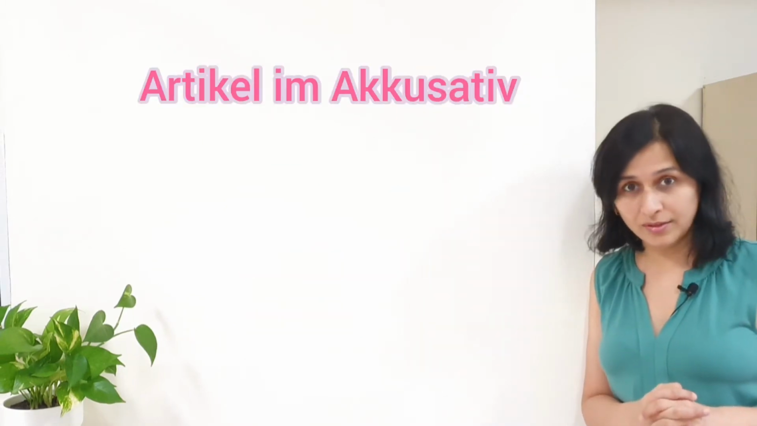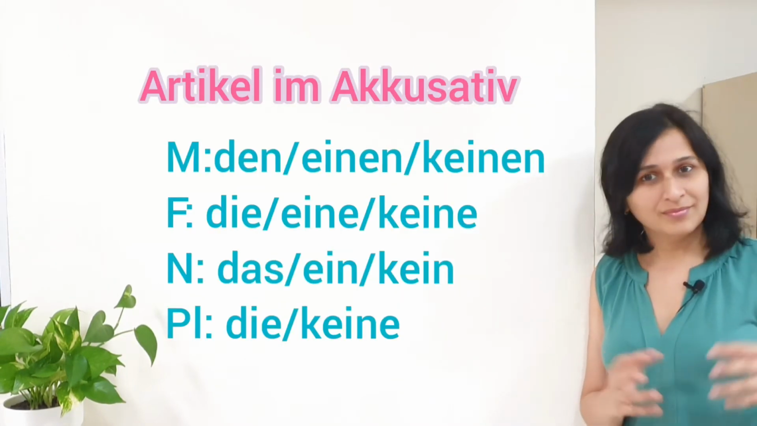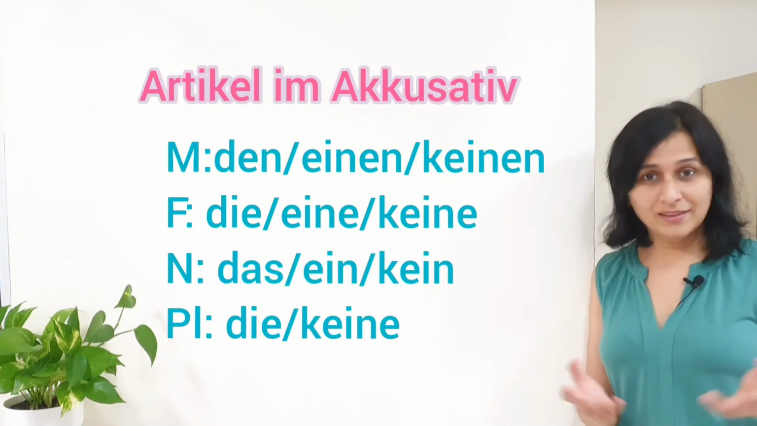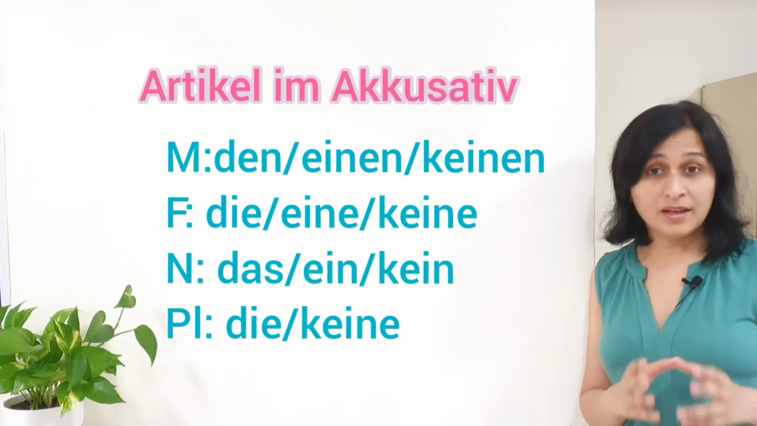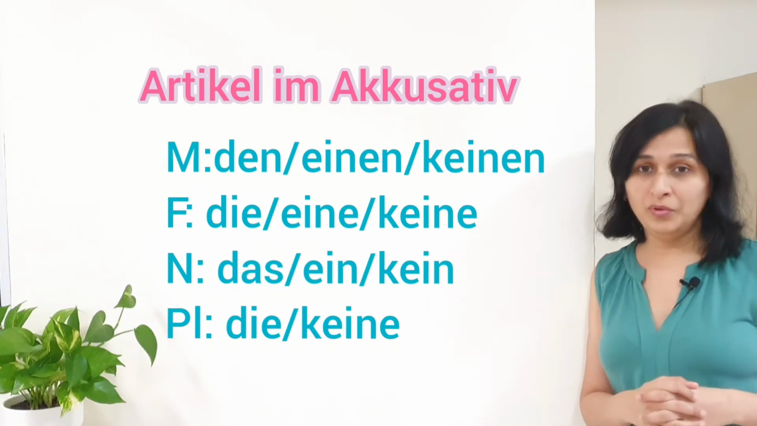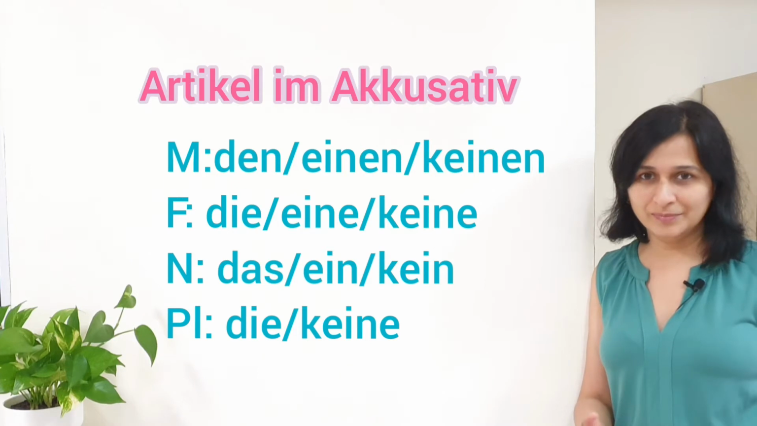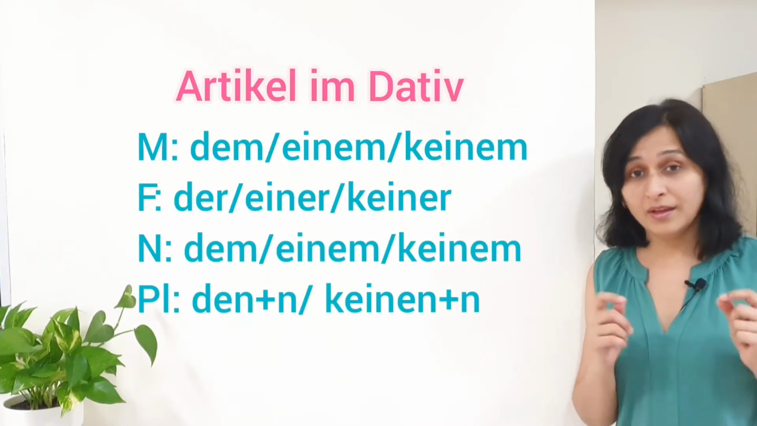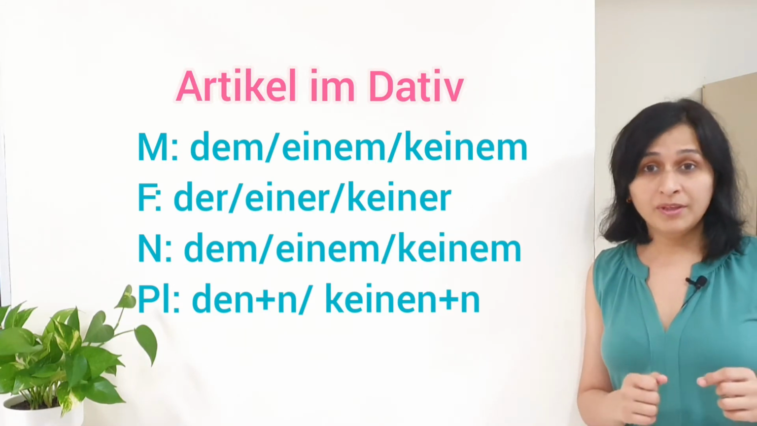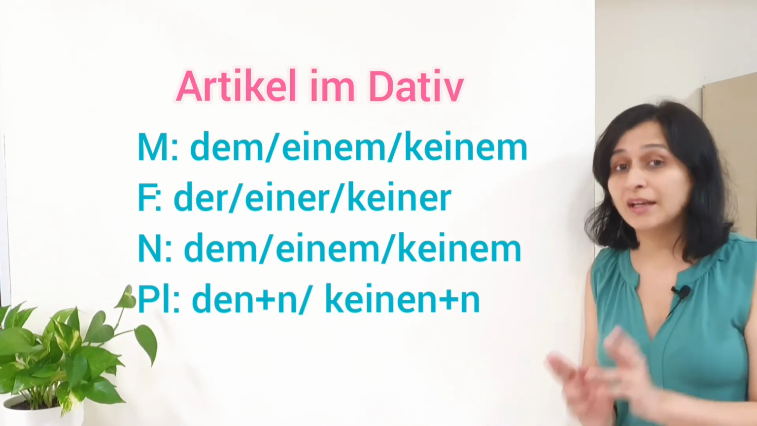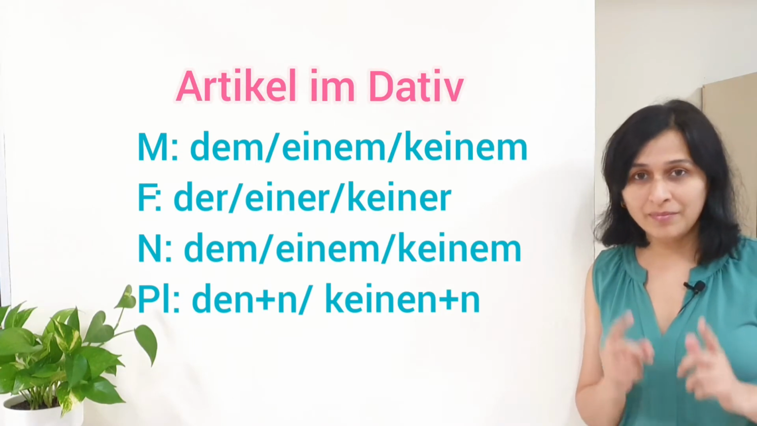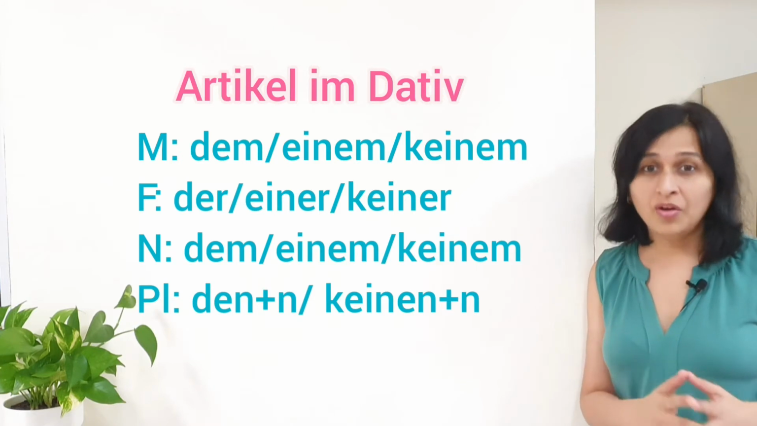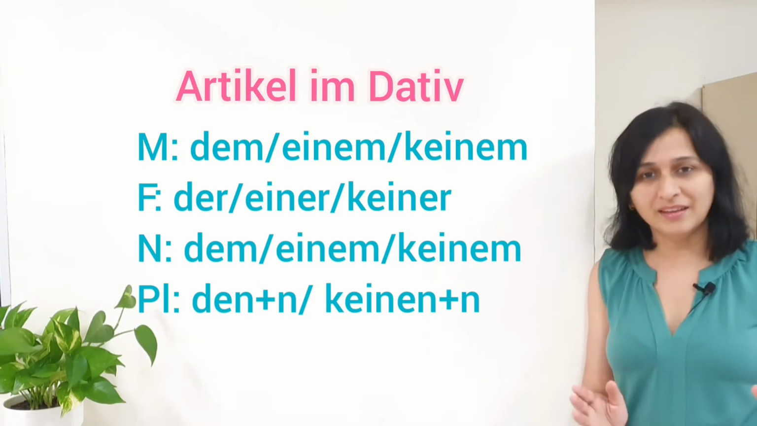Article im Akkusativ. Masculine is den, einen, keinen. Feminine is die, eine, keine. Neutrum is das, ein, kein. Plural is die und keine. Article im Dativ. Masculine is dem, einem, keinem. Feminine is der, einer, keiner. Neutrum is dem, einem, keinem. Plural is den plus n or keinen plus n.